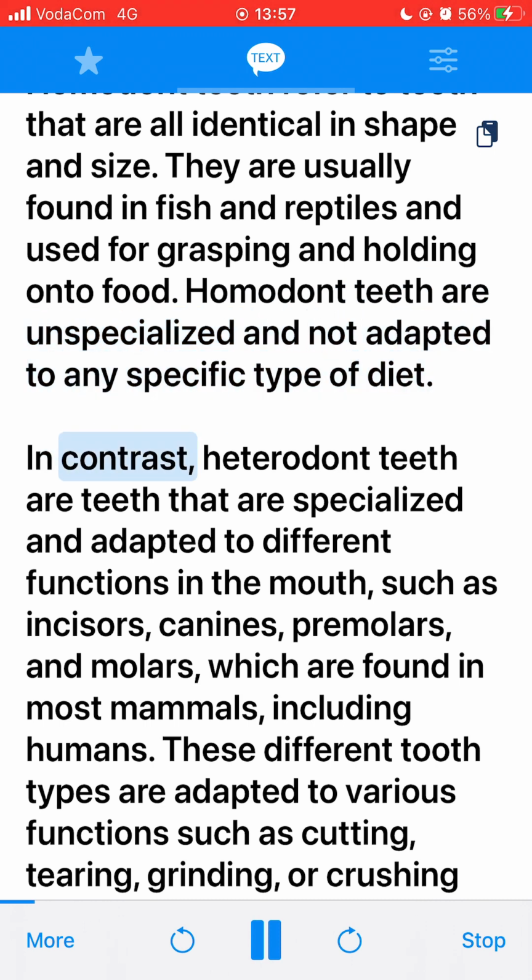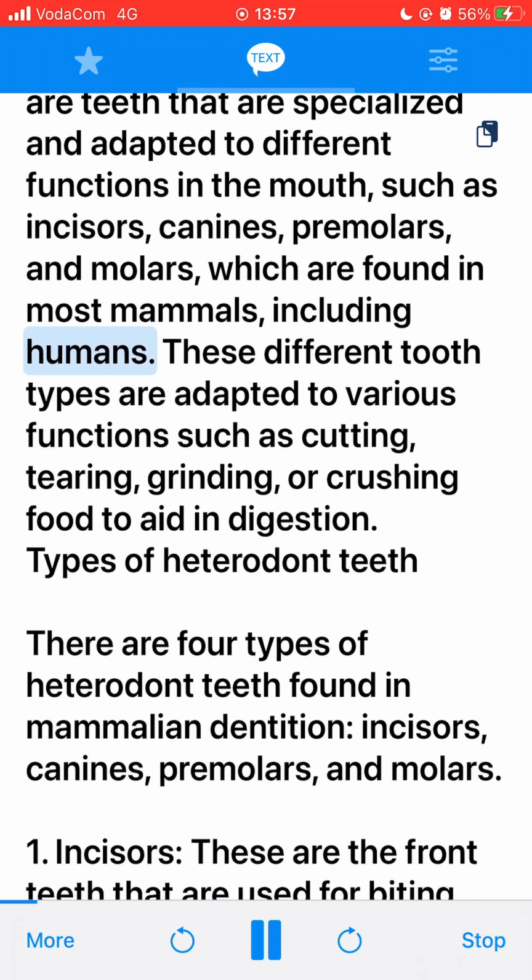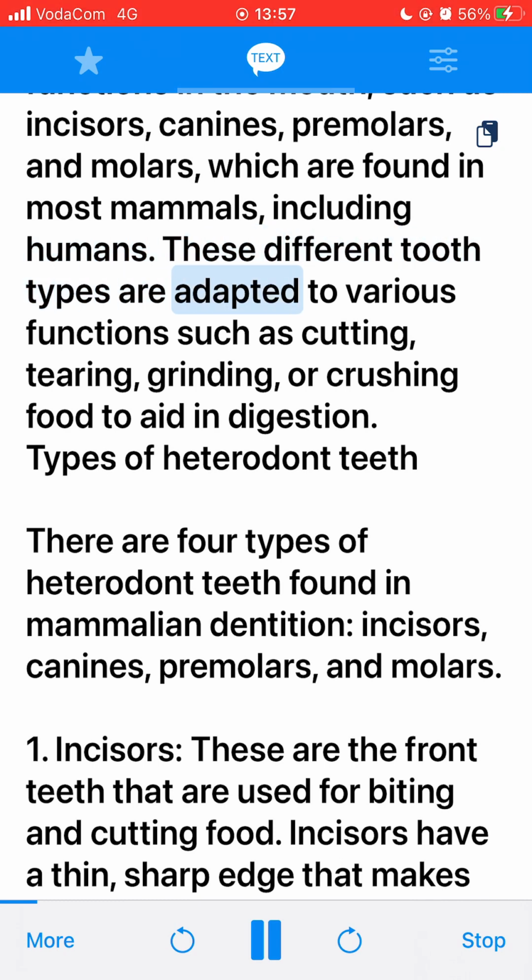In contrast, heterodont teeth are teeth that are specialized and adapted to different functions in the mouth, such as incisors, canines, premolars, and molars, which are found in most mammals, including humans. These different tooth types are adapted to various functions such as cutting, tearing, grinding, or crushing food to aid in digestion. Types of heterodont teeth.